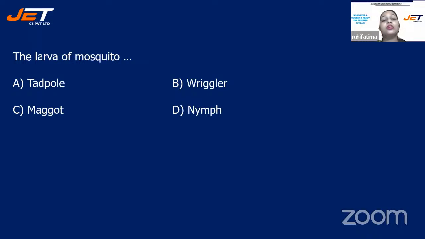Next question. The larva of mosquito. All right. And your options are tadpole, wriggler, maggot, or nymph. Children, you have 30 seconds to answer this question. So what do we call or what the larva of mosquito is called? Is it called tadpole? Is it called wriggler? Or is it called maggot? Or is it called nymph?